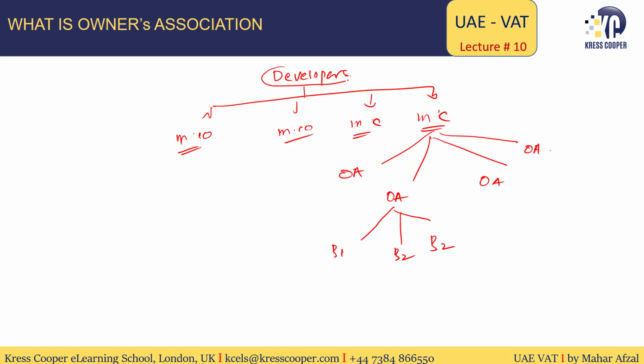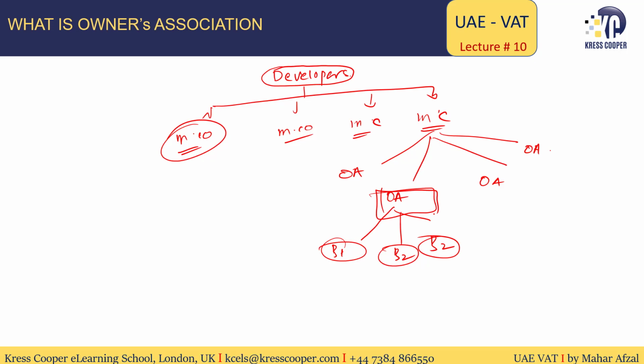Developers are getting bills from the suppliers. Sometimes developers or management companies are negotiating with the supplier directly. They are getting the bills in their name. But you need to keep in mind, these bills, whatever the developers or management companies are getting in their name, these expenses are not for their taxable supplies. So if they are getting the bills in their name but these are not for their taxable supply, the principle of reimbursement or disbursement will be applicable, because these expenses are ultimately for this building or that building, and the owners association has a right to claim input tax on such expenses.